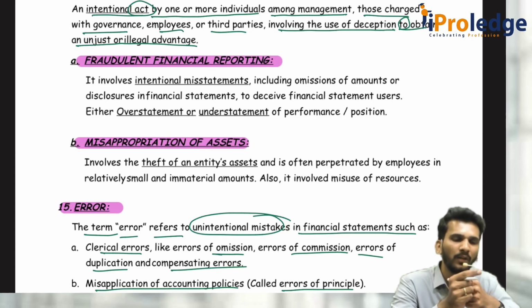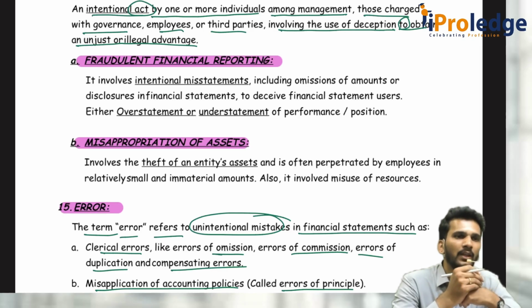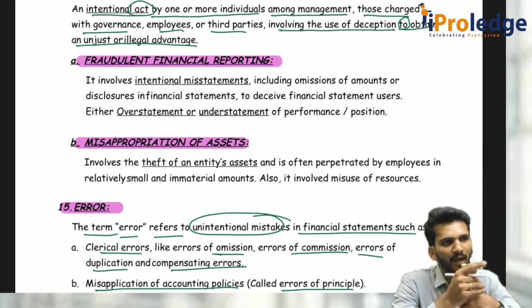Fraudulent financial reporting means the accounts of the company are misstated. Misappropriation of assets means you are an employee of a company and you stole one pencil, one eraser, a sharpener, while going home. You should use the diary given by the company only for company purposes, but you took 10 diaries and went. It is misappropriation of assets. Knowingly you are doing that, but it has other than financial impact on the financial statements. That is why it is misappropriation of assets.